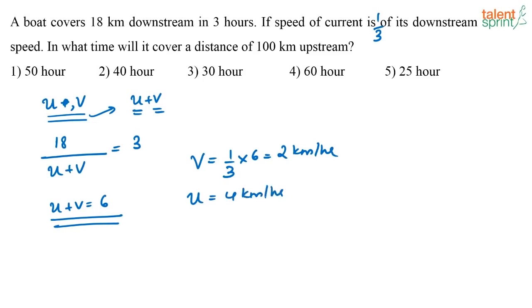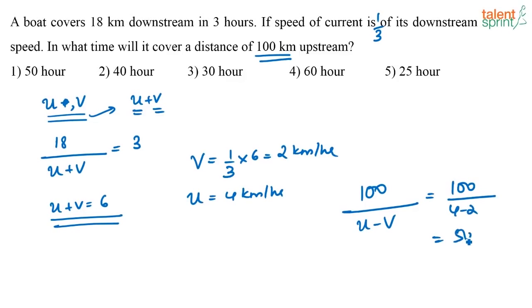Now what is the question? In what time will it cover a distance of 100 kilometers upstream? If it is going upstream, the net speed is nothing but u minus v. So you have 100 by (u minus v), which is equal to 100 divided by (4 minus 2), that is 100 by 2, which is equal to 50 hours. So it will take 50 hours to go upstream a distance of 100 kilometers.